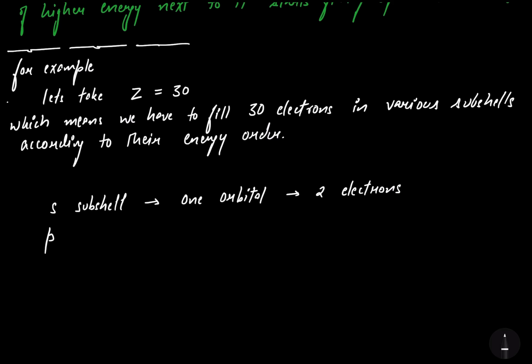In case of p subshell, we have 3 orbitals. If one orbital has 2 electrons, then 3 will have 6 electrons. The p subshell can accommodate maximum of 6 electrons.